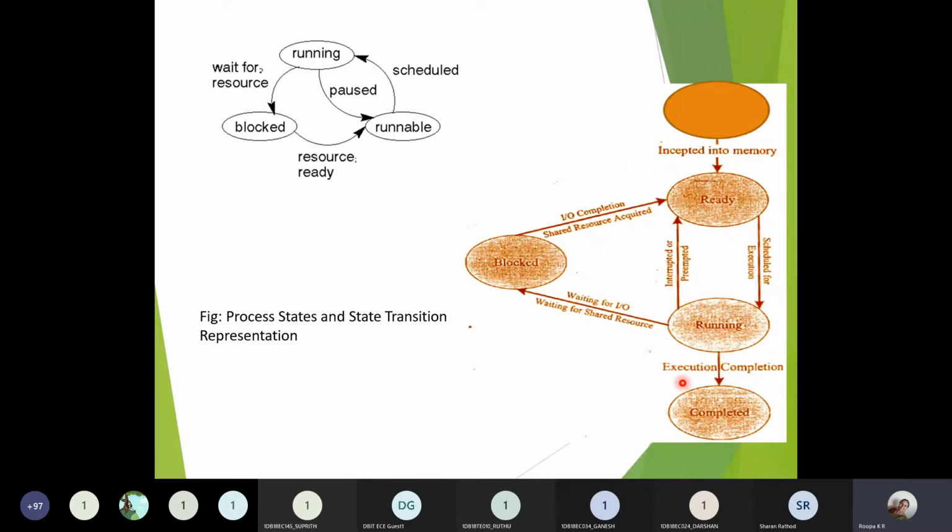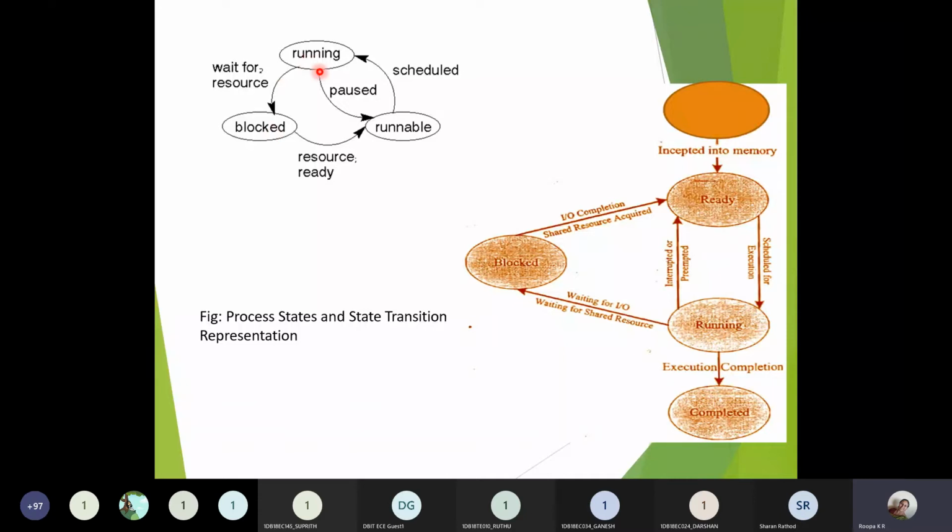Once the complete execution is over, it comes to the last stage, that is the complete execution process. The same thing has been explained here. It comes into running state from the ready state. If there are any resources for which it has to wait, then it goes to block stage.